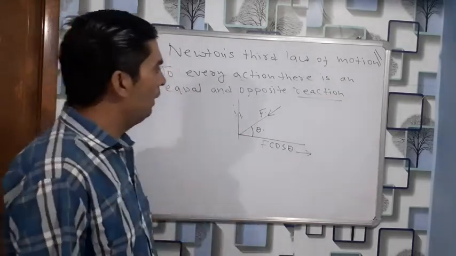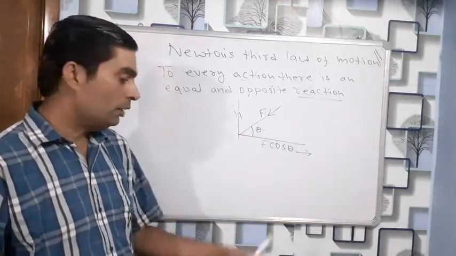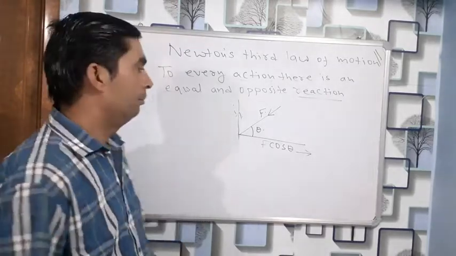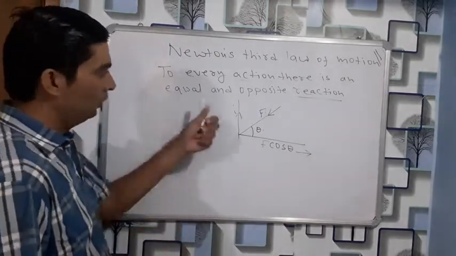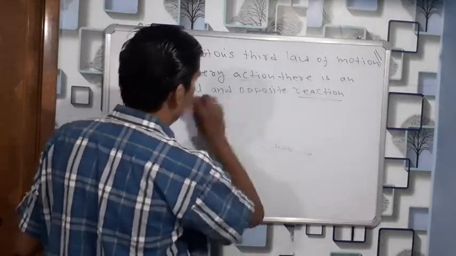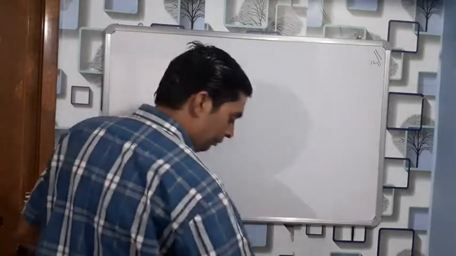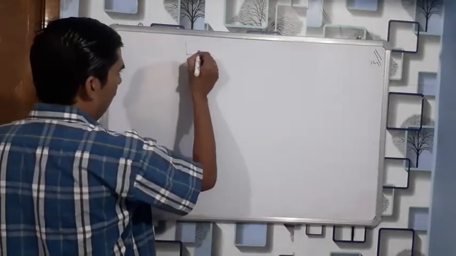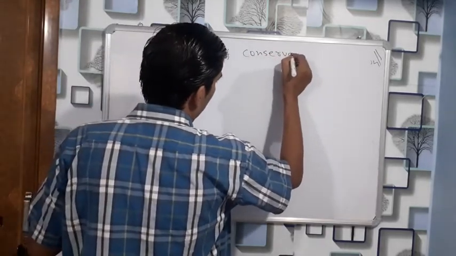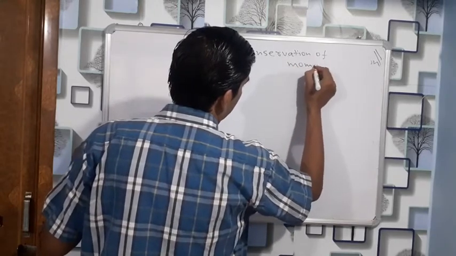What two words have come? We have come across action and reaction. Based on that, we will now derive the law of conservation of momentum. Next topic: if you want to write it down, you can pause the video and write it down. Now we are moving to the law of conservation of momentum. What is that? Law of conservation of momentum.